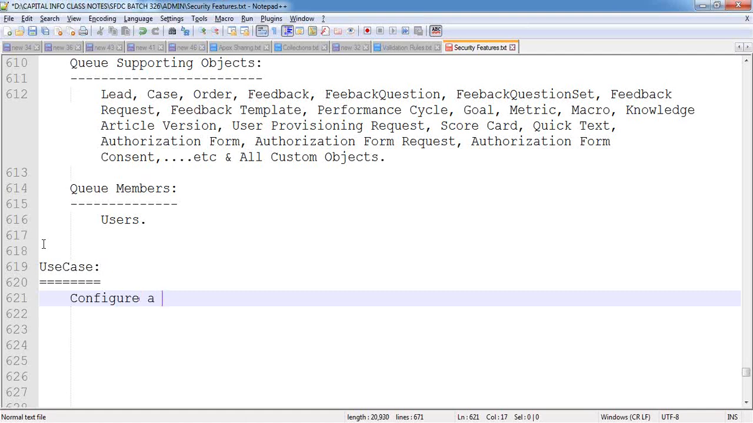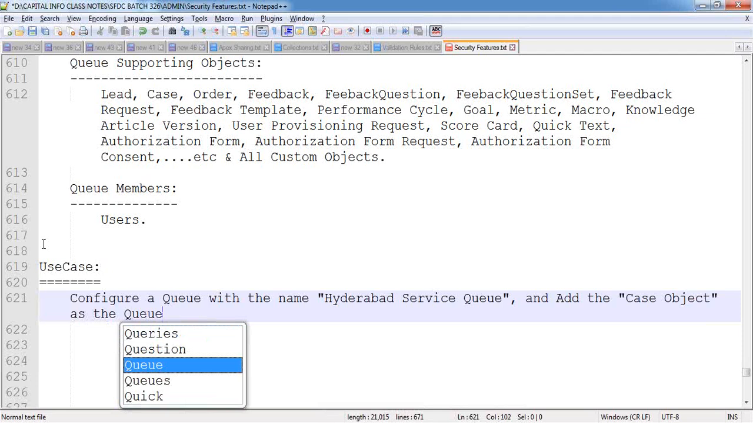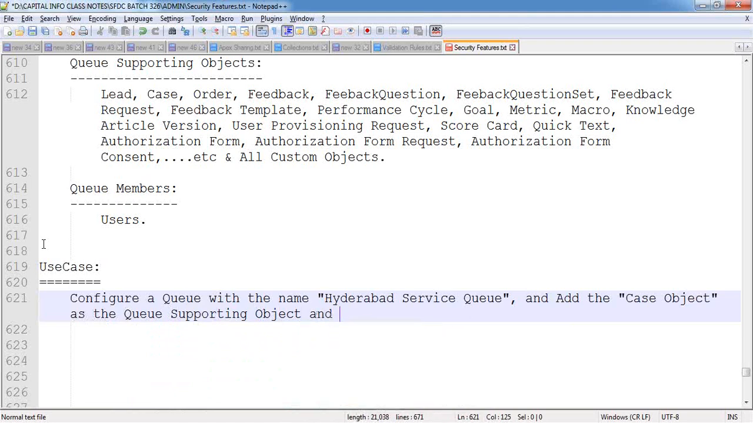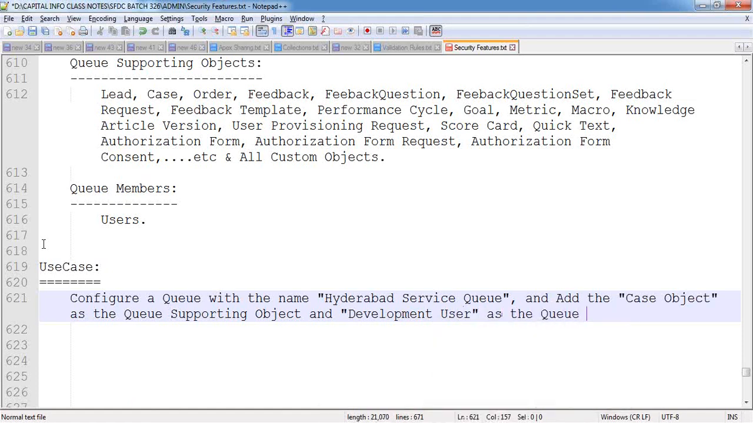Configure a queue with the name Hyderabad service queue, and add the case object as a queue supporting object, and development user as a queue member.